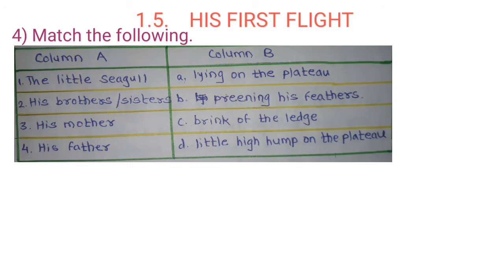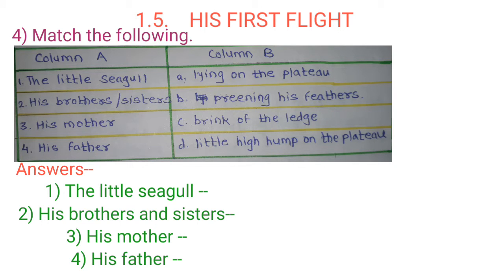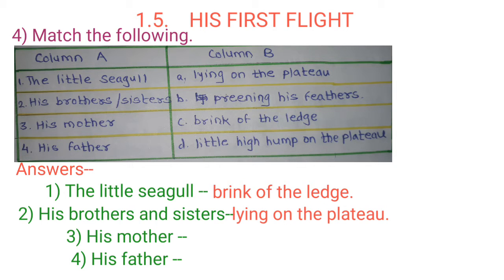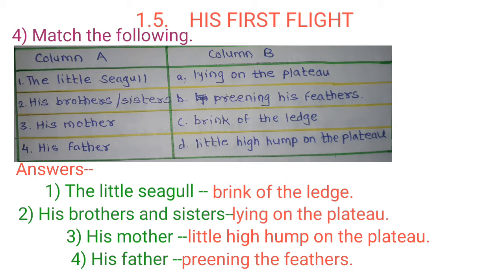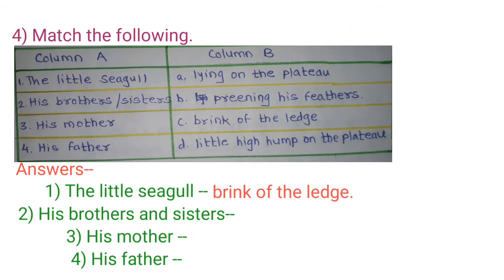Question number 4, match the following. Column A and column B are given here. In column A, there are the family members of the young seagull, and in column B, what they are doing is given. Answer: the little seagull, brink of the ledge; his brothers and sisters, lying on the plateau; his mother, little high hump; his father, preening the feathers.